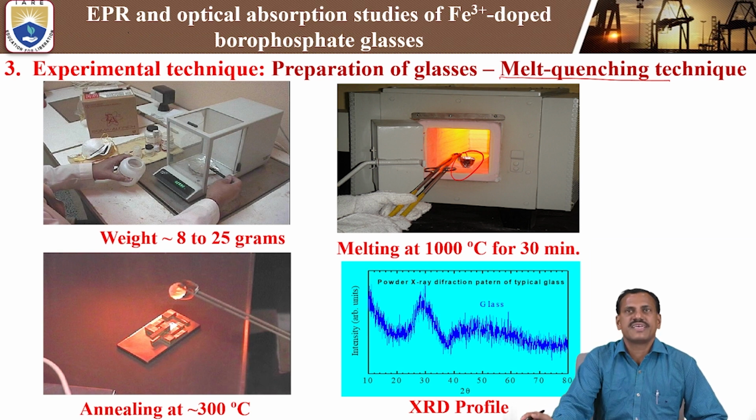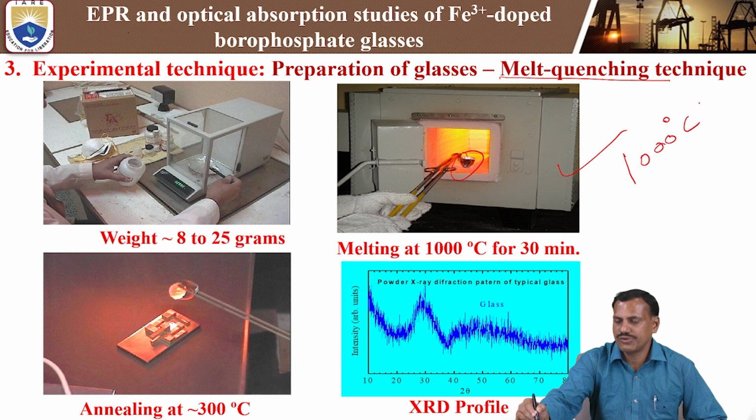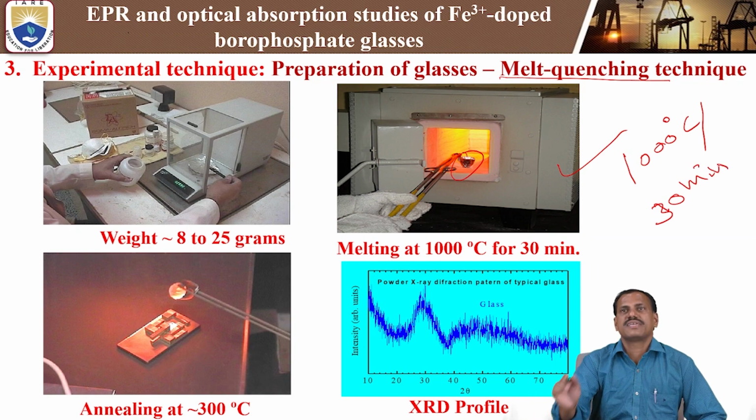After the optical balance, we pour the chemicals into the platinum crucible. Then we keep the crucible in the electrical furnace at a temperature of 1000 degrees centigrade for 30 minutes. This is the melting process. You have to choose the melting temperature according to the material, because we are preparing sodium borophosphate glasses. So the melting temperature is 1000 degrees centigrade, and the duration is 30 minutes, half an hour.